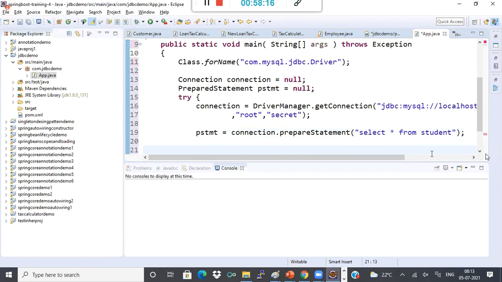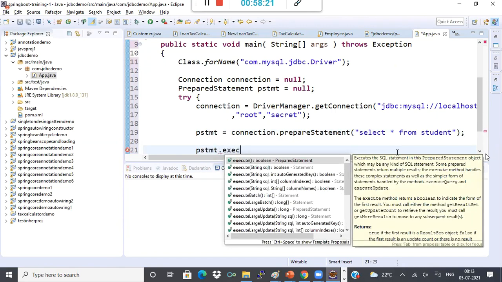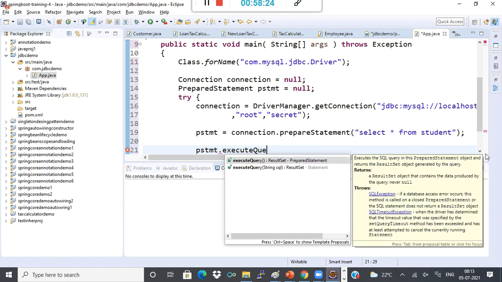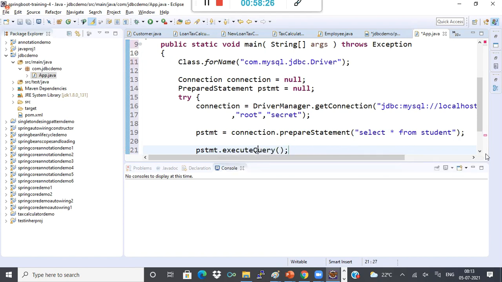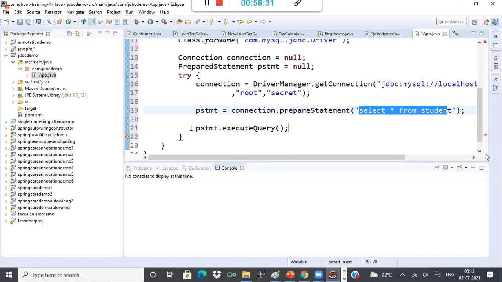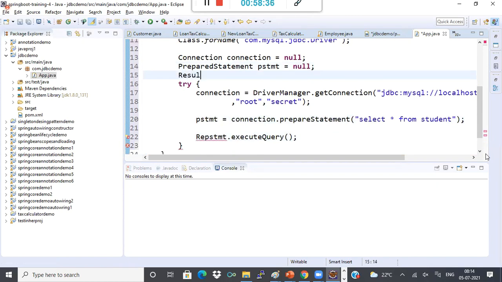Okay. What I'll do now, I'll just say pstmt dot executeQuery. Now I have to execute this, okay? Execute this query. So executeQuery means this query gets executed in the database now from the Java application. Now this will return a result set actually. So rs is equal to null. I'll just say this is a result set, okay? So after executing the query, I get a result set.